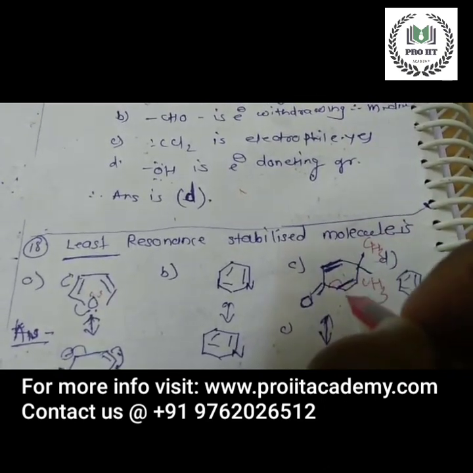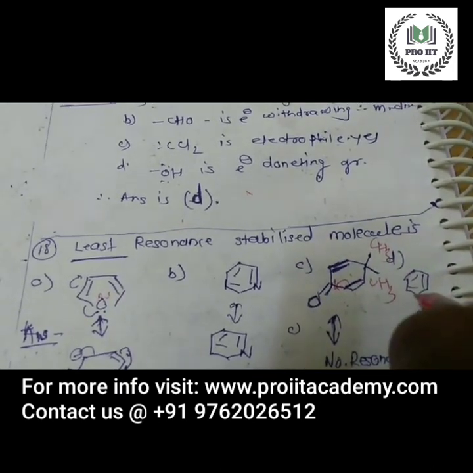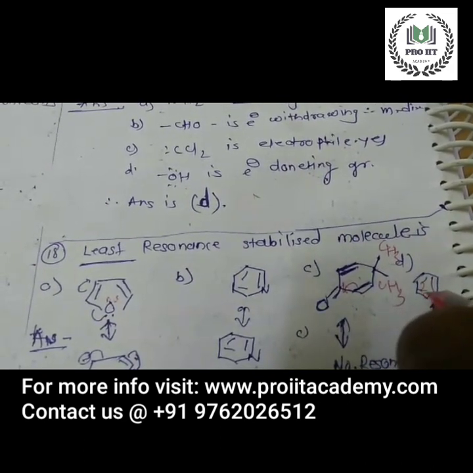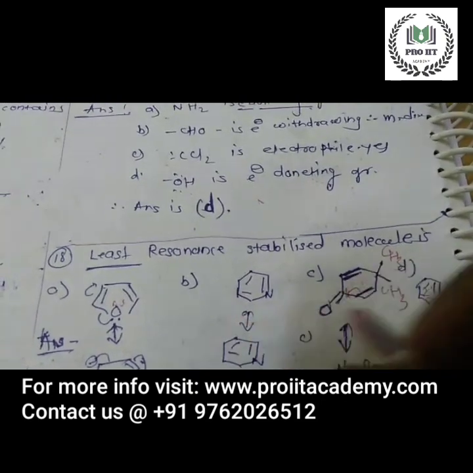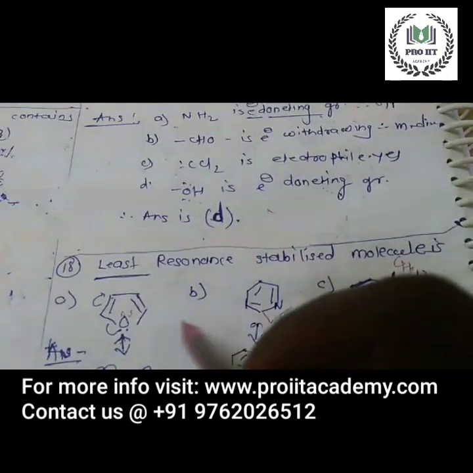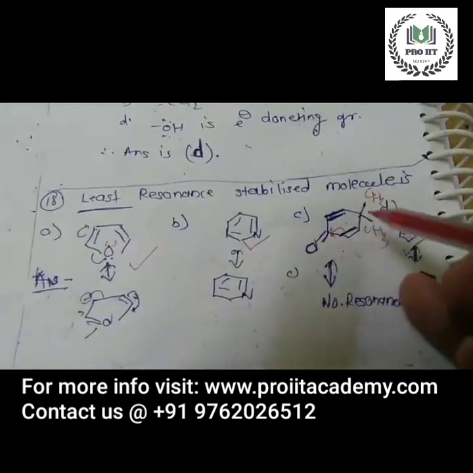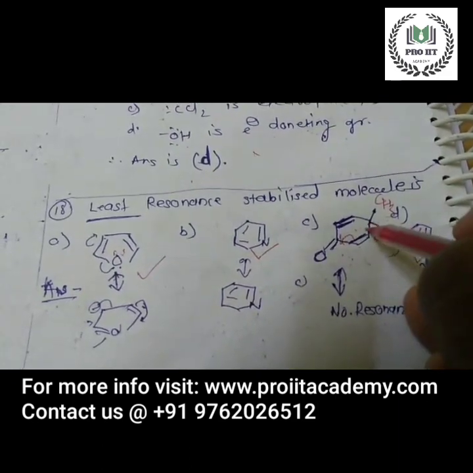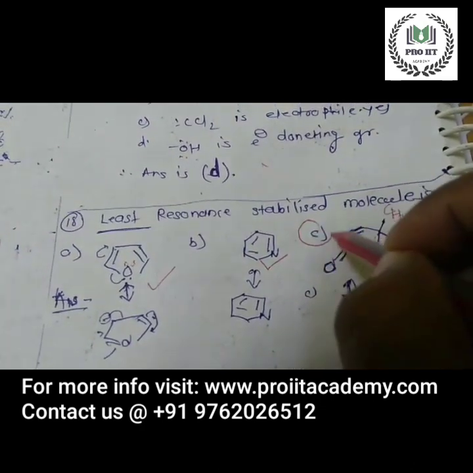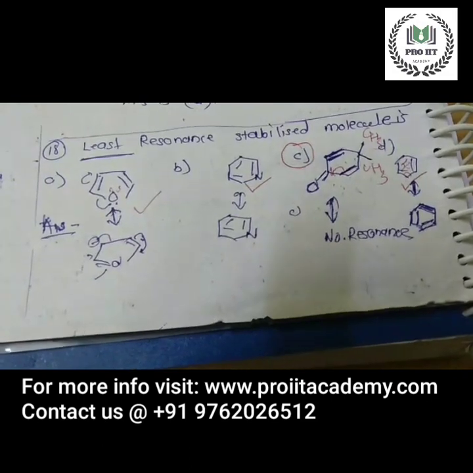Benzene also has resonating structures. Resonance is possible; this electron can shift here, this can shift here, this can shift here. In benzene, resonance structures are possible. Here also resonance structures are possible. Only here resonance is not possible because there is no delocalization of the electrons. So option C is the least resonance stabilized molecule. Option C is the correct option.